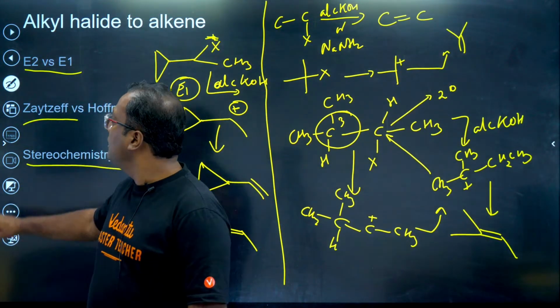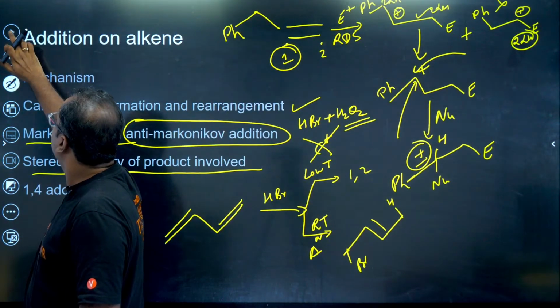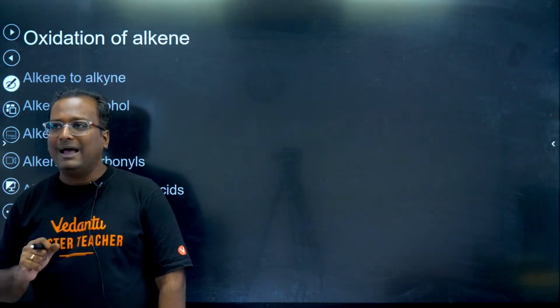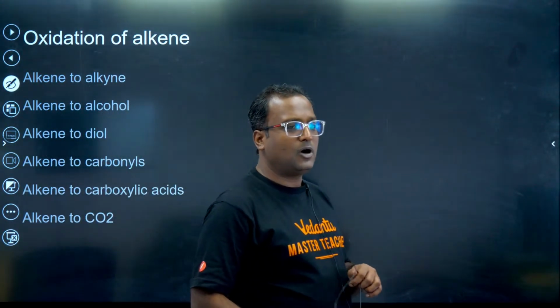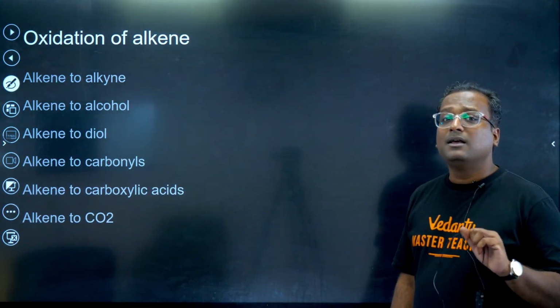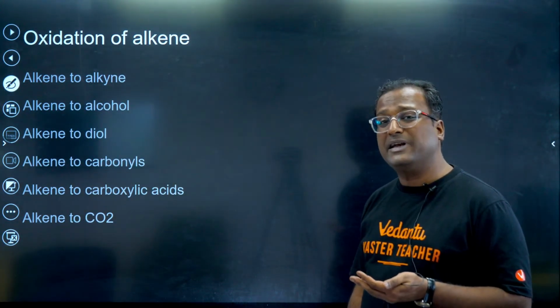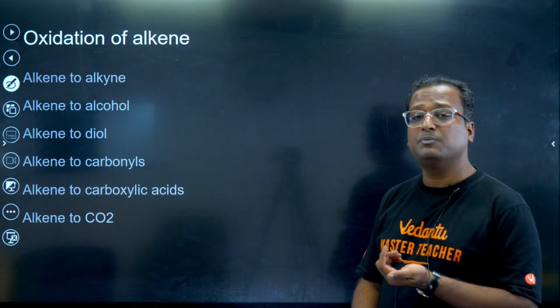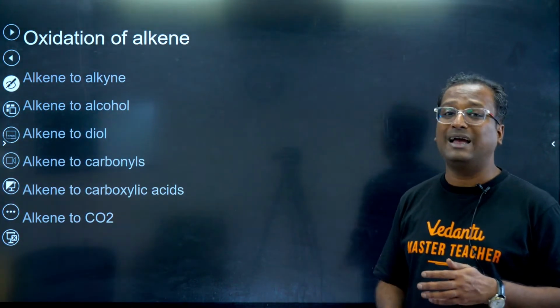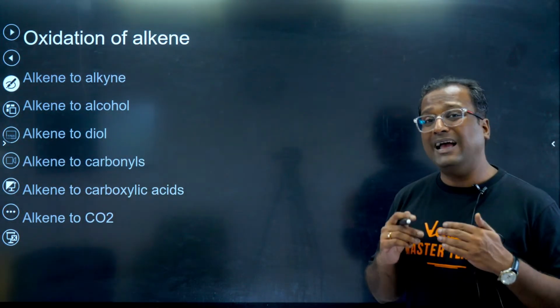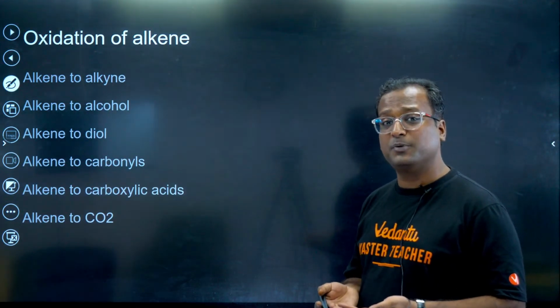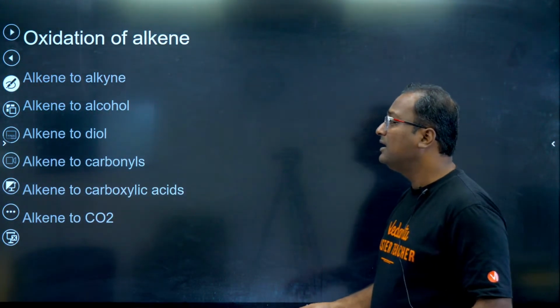Cool. Let's go ahead. So, alkene and hydrocarbon, the last part, a very important part from matrix match perspective and multiple correct type question perspective: oxidation of alkenes. Alkenes can be oxidized into various products depending on the reagent used.